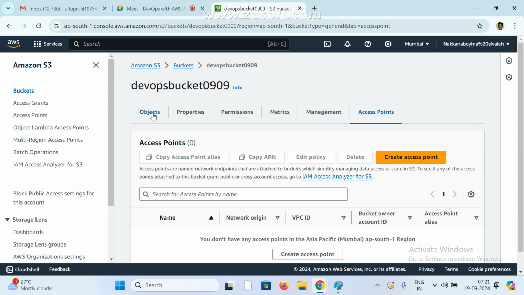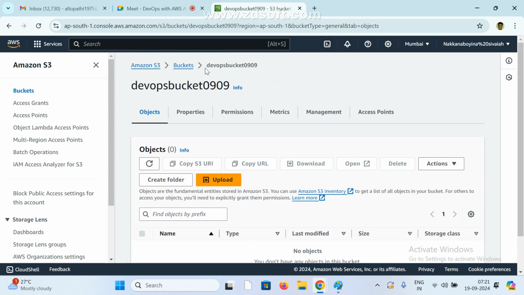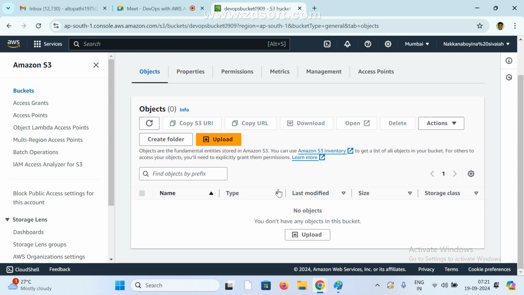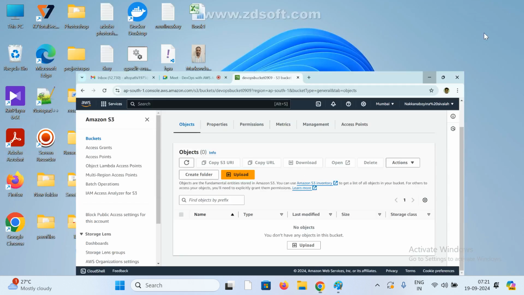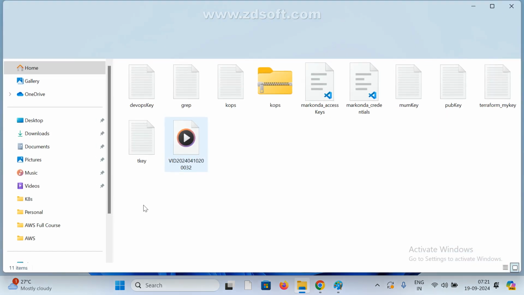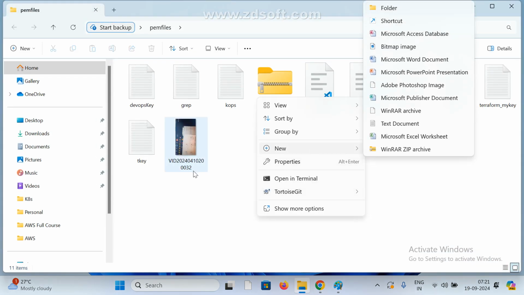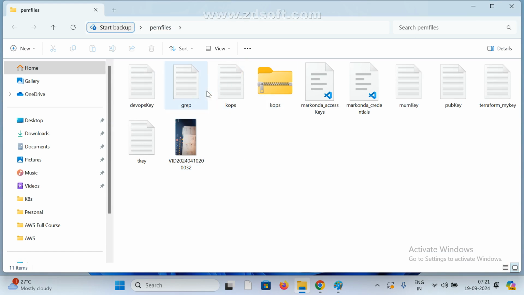So leave all these things, come to objects. Now here we can see a few more options. My bucket name is this one, DevOps bucket 0909. Now if you want to create any folder, we can create. Same like Windows, this is a folder, right? If you want to, I can create one more folder here. Or if I want to upload, keep any file, I can keep it here.